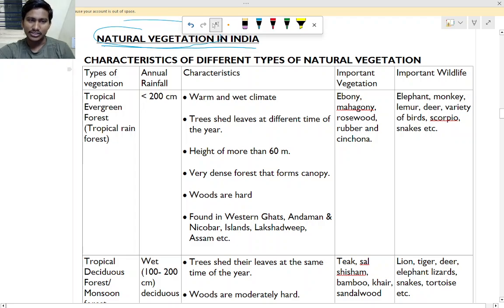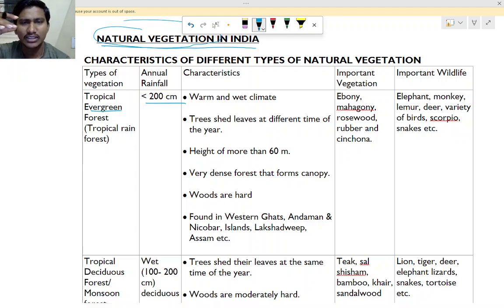The type of vegetation: tropical evergreen forest, that is tropical rain forest. Evergreen means it will always be green; the plants will not shed their leaves at the same time. In summer also some of the trees will be there. It has annual rainfall above 200 centimeter, so this will be in regions where rainfall is high.